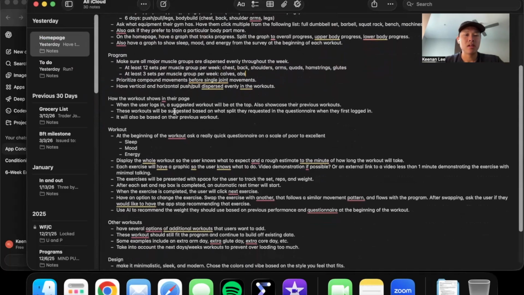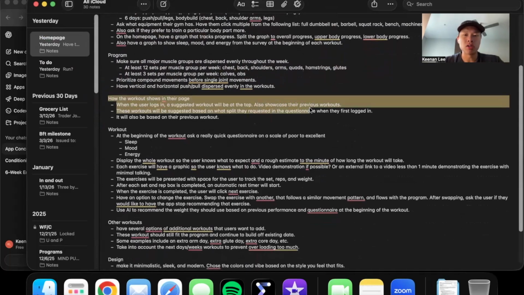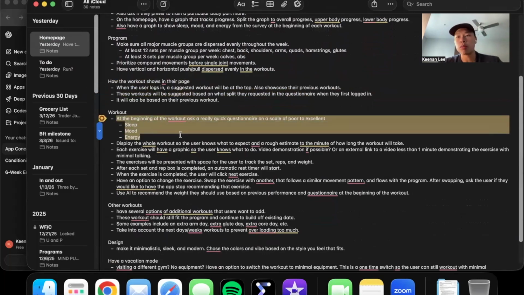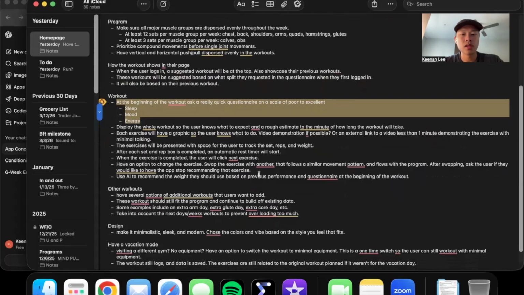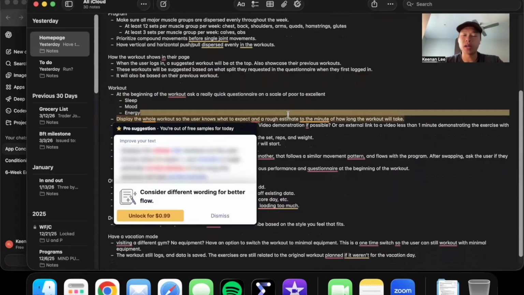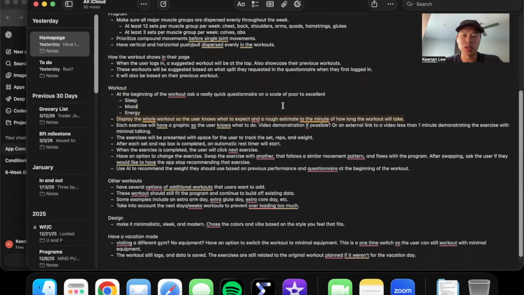The workout will be the main call to action in the homepage. At the beginning of each workout, the app will ask how their sleep, mood, and energy was, and then it would use the algorithm again to basically suggest the amount of volume and the intensity that they should be training with. I also asked it for a rough estimate of the amount of time, because we want to keep the workouts generally, for me personally, an hour or less.